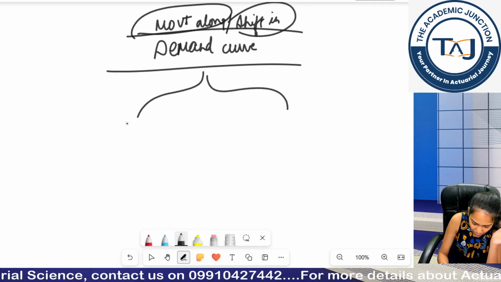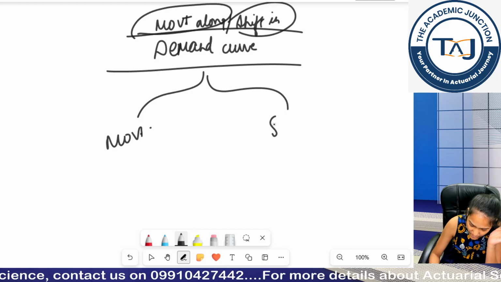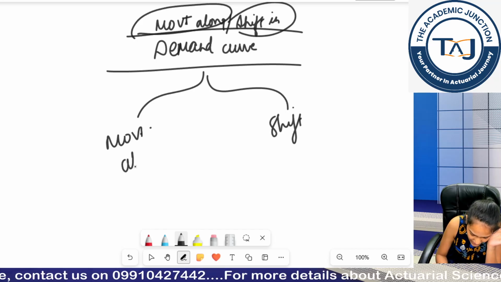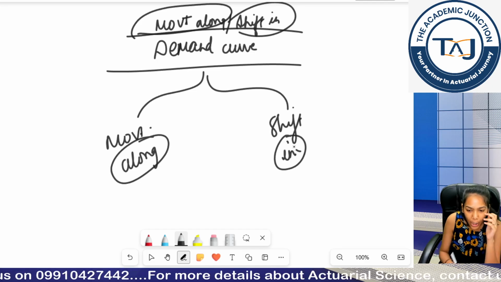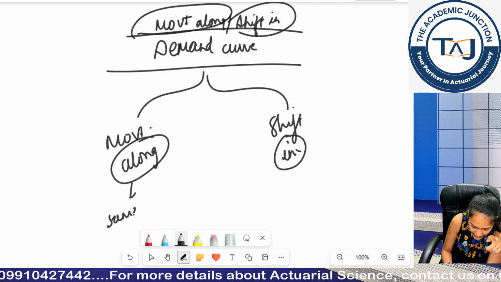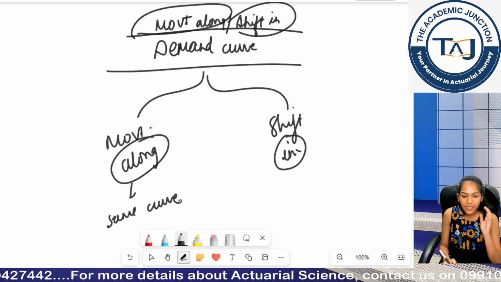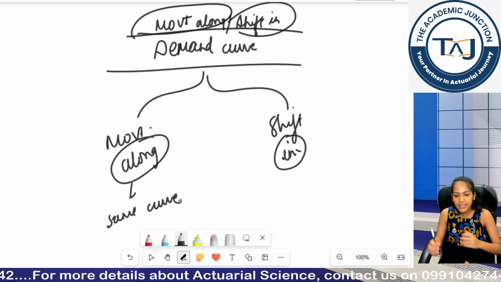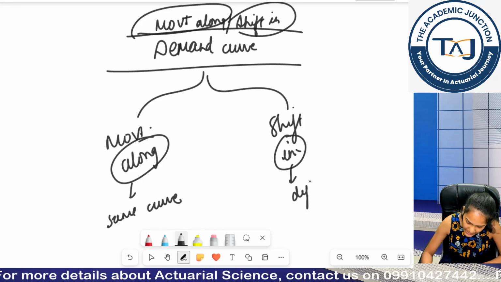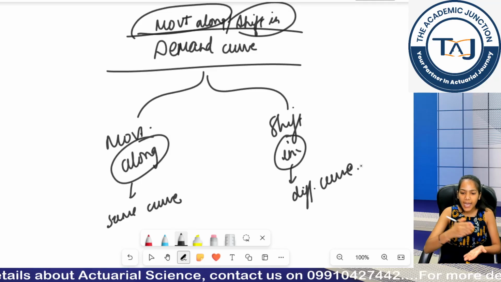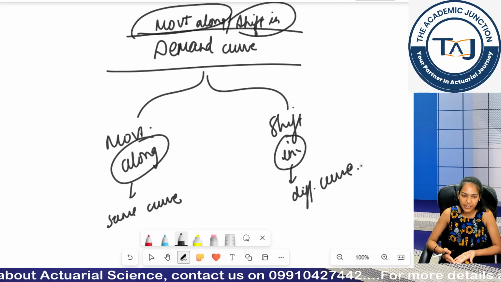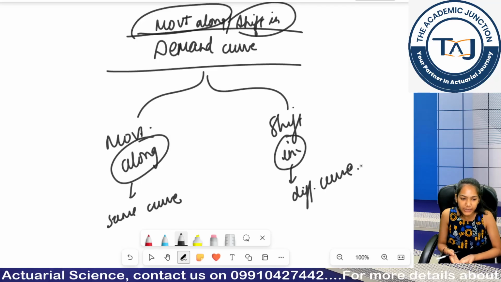Two things I have told: movement and shift. Along means in the same curve. Shift means in a different curve. I am shifting from one demand curve to another demand curve.